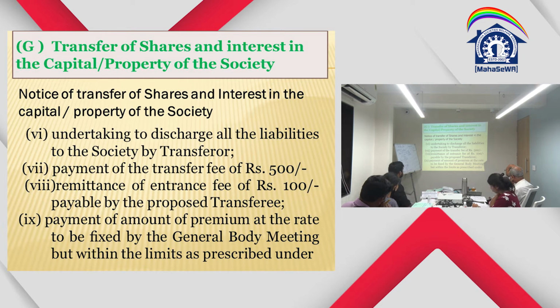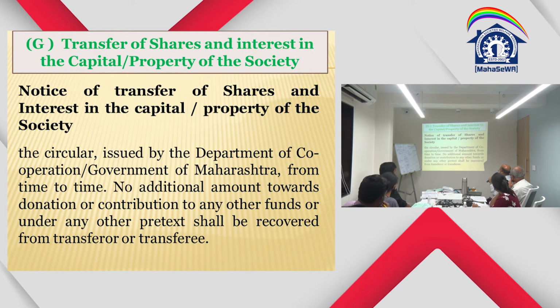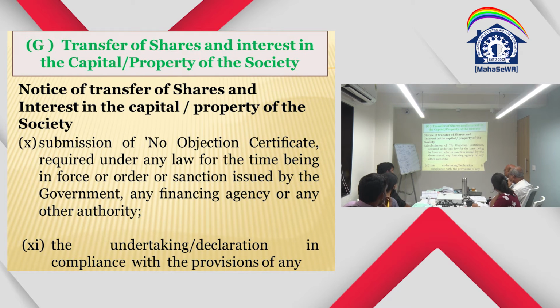Payment of transfer fees of rupees 500, remittance of entrance fee of 100 payable by the proposed transferee, payment of the amount of premium at the rate fixed by the general body meeting, but within the limit as prescribed under the government guidelines and circulars issued by the Department of Co-operation, Government of Maharashtra, from time to time. No additional amount towards donation or contribution to any other funds, or under any other pretext, shall be recovered from the transferor or transferee. No donation or other thing can be taken.